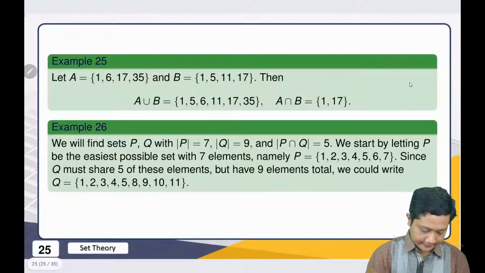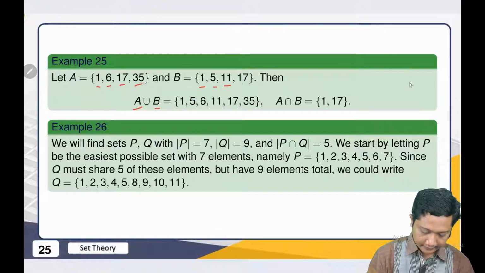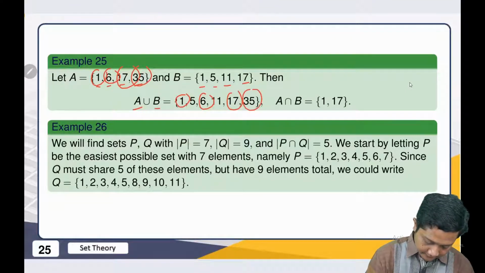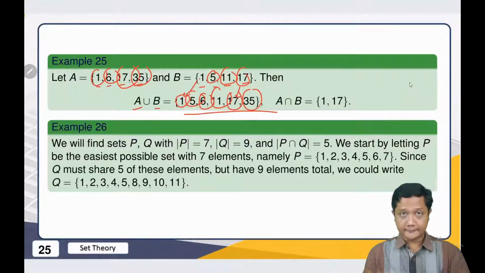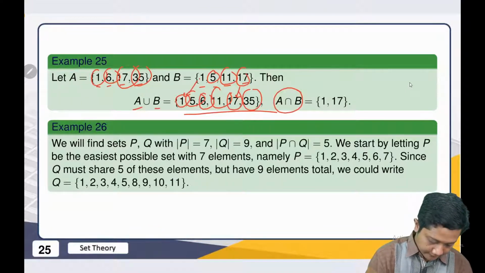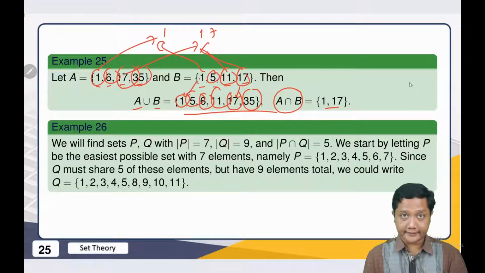For example, like this, we have this A, this B. We have 1, 6, 17, 35, and 1, 5, 11, 17. Then put 1 here, put 6 here, put 17, then 35. Then 1 is already here, then 5, put here, and 17 is already inside. So we have A union B is this set. Then A intersect B, we see only this, right? 1 and then 17, right? So 1 and 17. That's why A intersect B is this set.